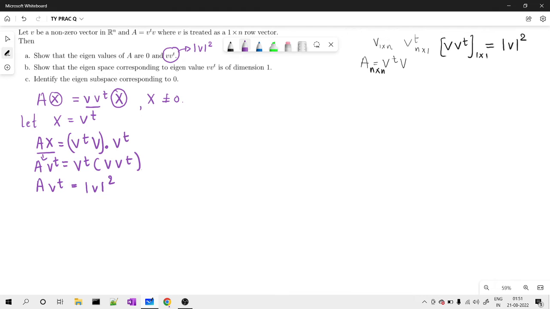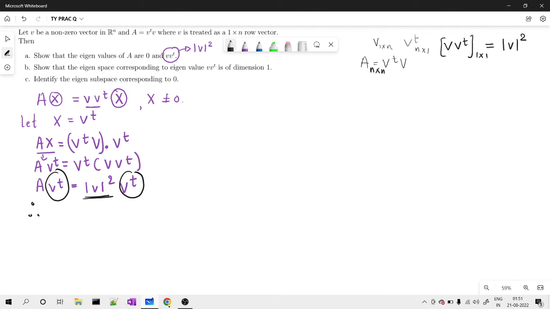Since it is a number, I can write it ahead. Now this is the same as V transpose. Hence V transpose becomes an eigenvector for this eigenvalue.